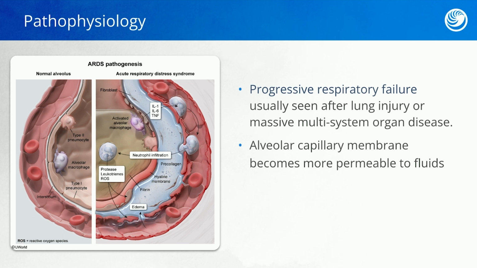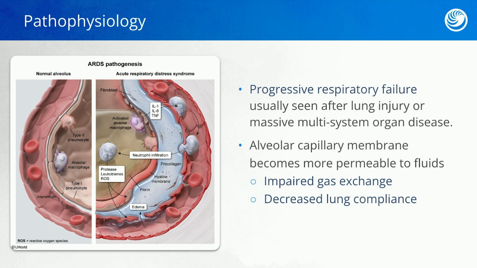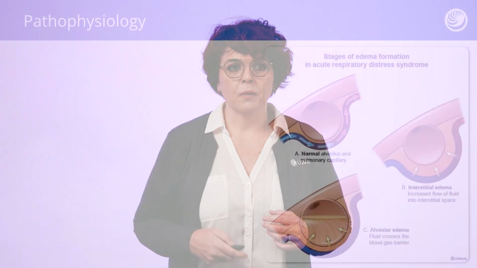What happens is that my alveoli membrane becomes more permeable to fluid. So normally it's O2 in, CO2 out, but now I have fluid, which impairs my gas exchange. I also have decreased lung compliance, so I'm thinking stiff lungs. These patients have a high mortality rate, and it's very important that we catch these guys early. So let's dive in a little deeper.